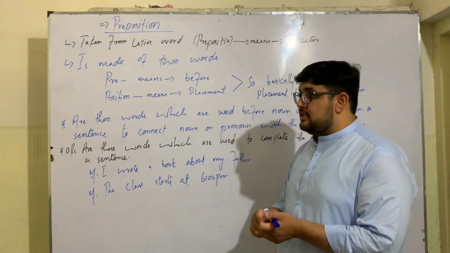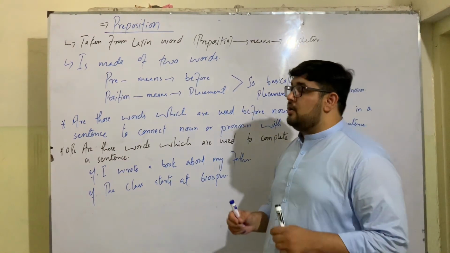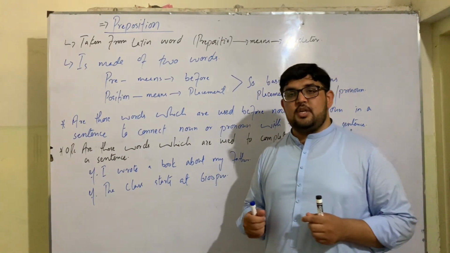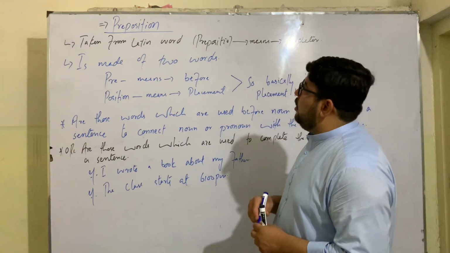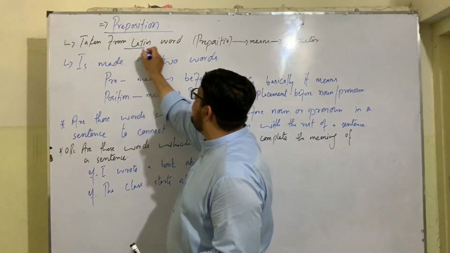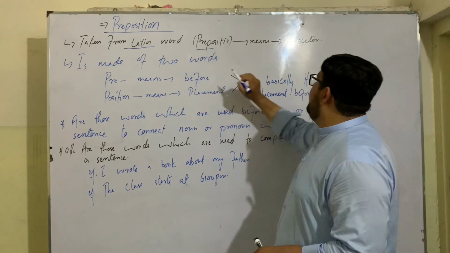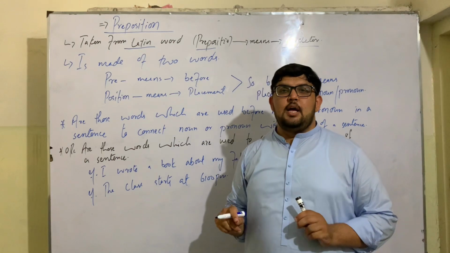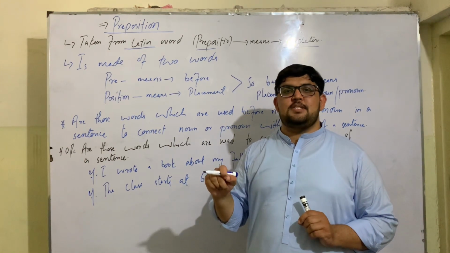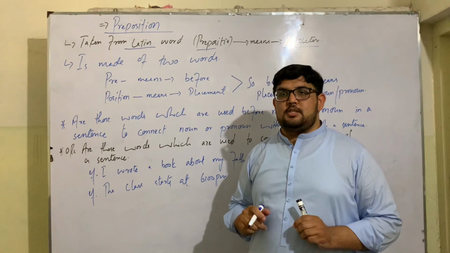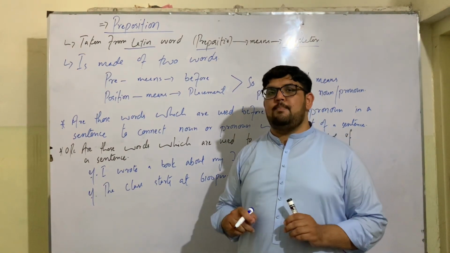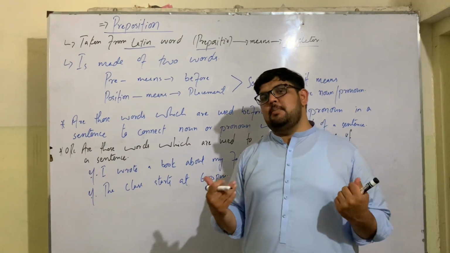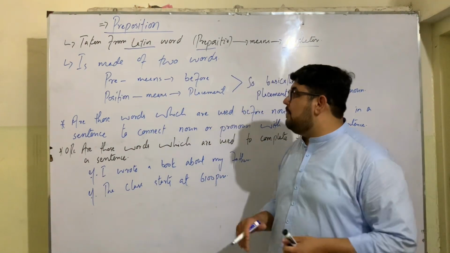Now, first, let's discuss the origin of preposition, where the word preposition has originated from, and what it means. The word preposition is taken from the Latin word prepositio, which means completer. It completes the meaning of a sentence. It acts as a completer.